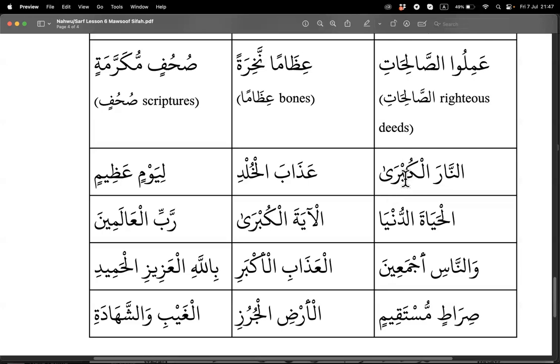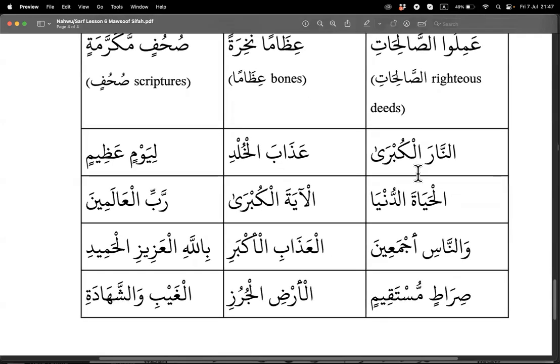This word is ending with alif. So it's like Musa. Rafa, nasab, jar will be exactly the same because it has an alif ending like Musa. So we put status aside first. What about the number? Singular. What about the gender?